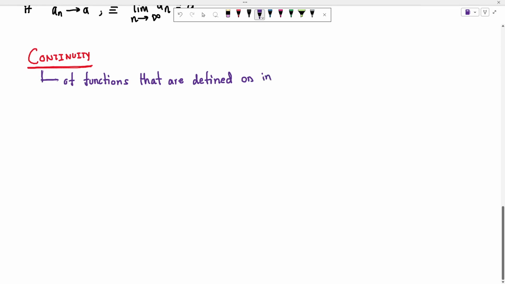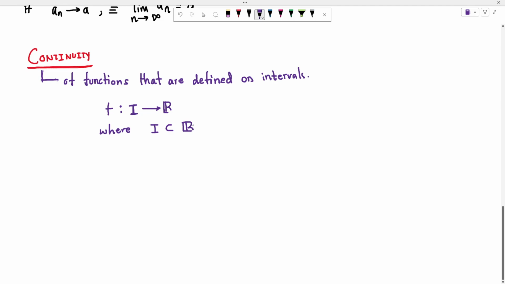This is just some context, not really that important. We are talking about functions f such that the domain is some interval I, and the output is a real number, where I is a proper subset of real numbers.